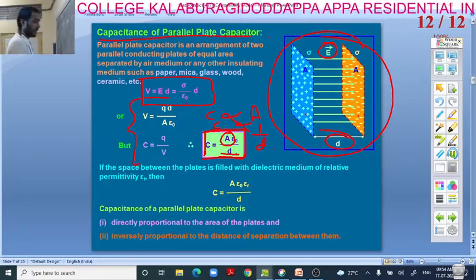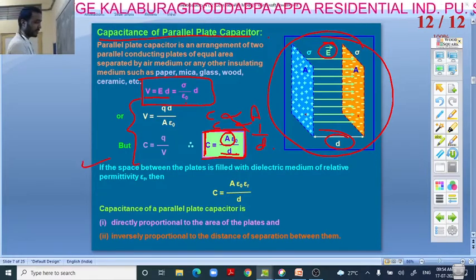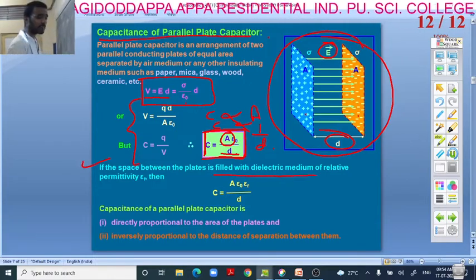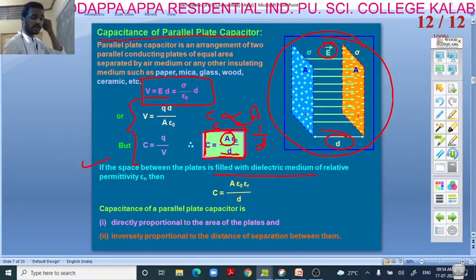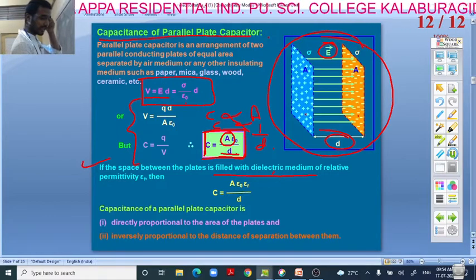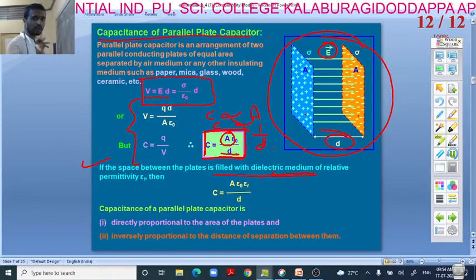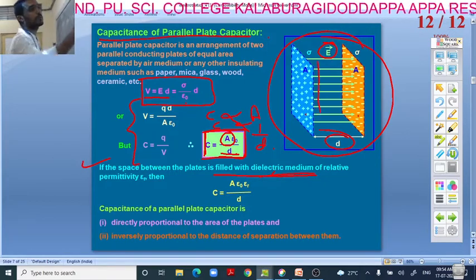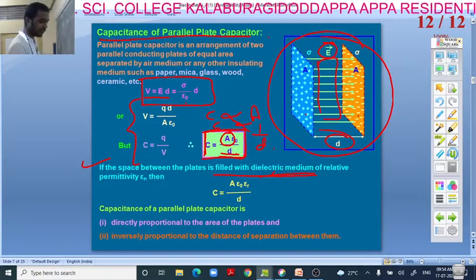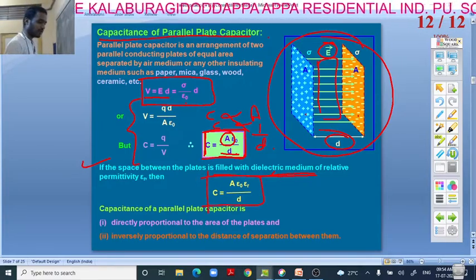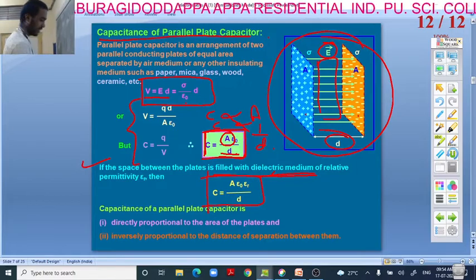If the space between the plates is filled with a dielectric medium, then what is meant by dielectric? Dielectric means it's a non-conducting medium. We will discuss this later, but you should know this. It is a non-conducting medium. So if you insert the non-conducting medium between the two plates, then the formula becomes C is equal to A epsilon naught epsilon R divided by D.